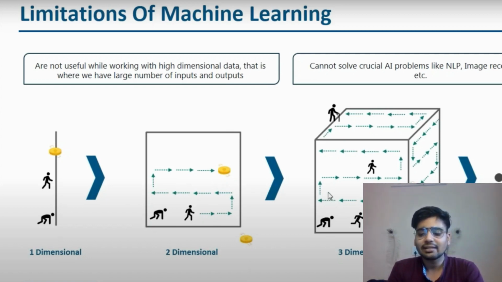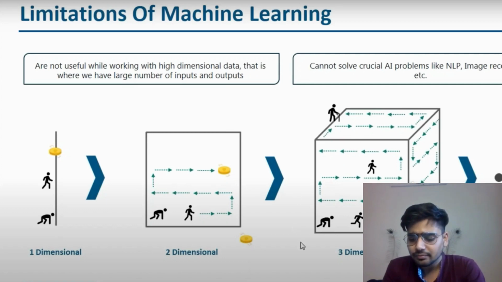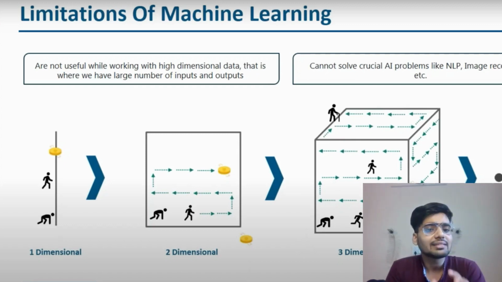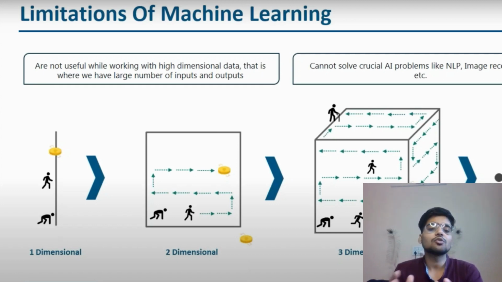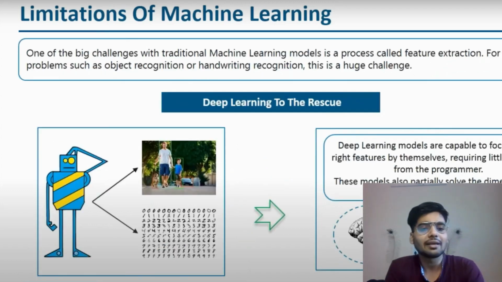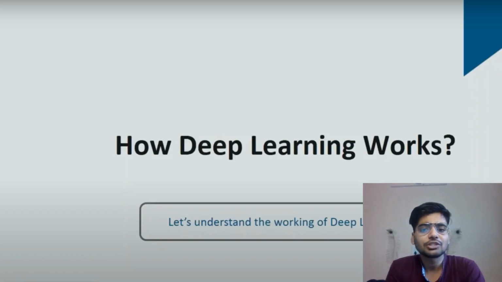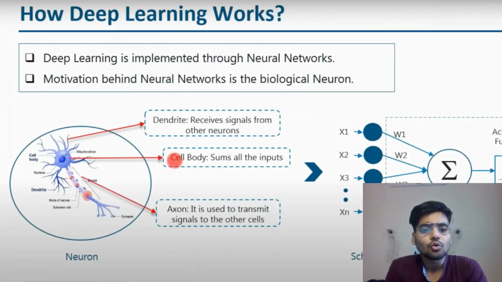If the complexity of your data increases, the time to make that decision also increases. So in real life, image processing, NLP, and image translation can only be solved by the concept of deep learning, which plays a crucial role in this game towards AI. These are the basic limitations of machine learning, and we can rescue it with deep learning. Now, how does deep learning work?